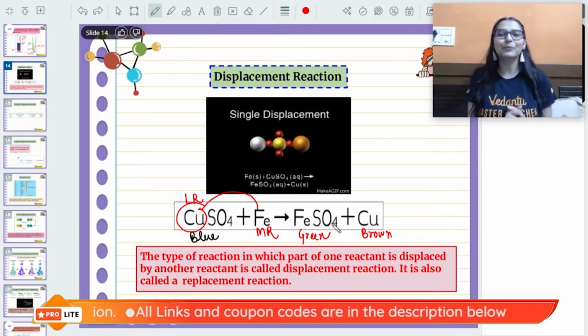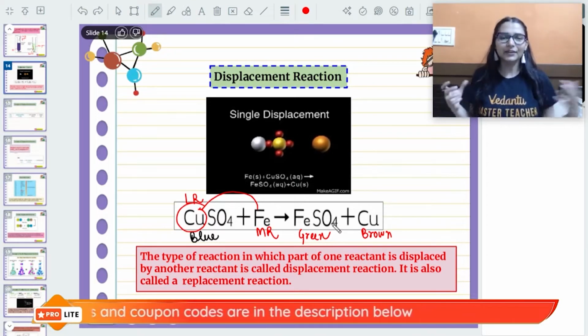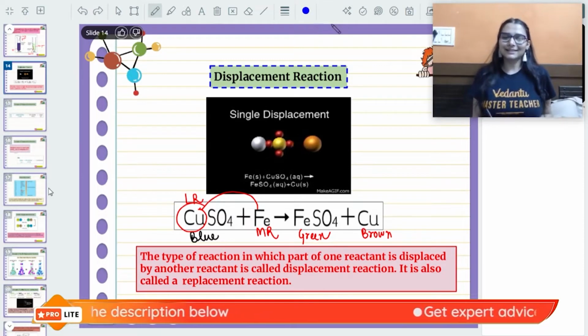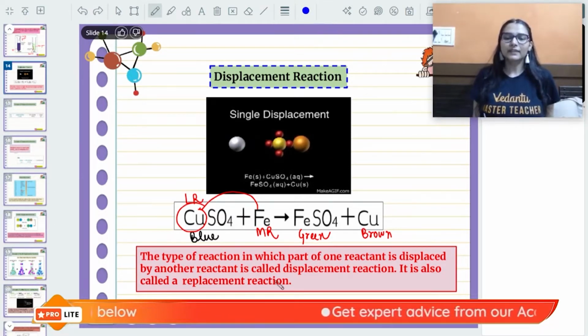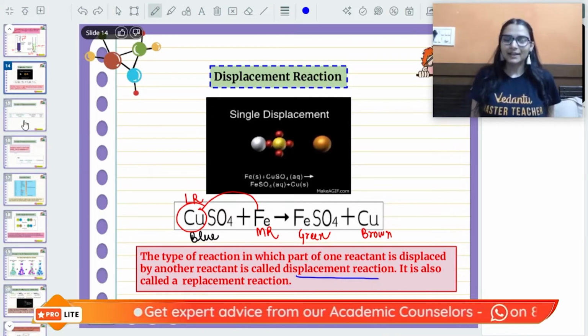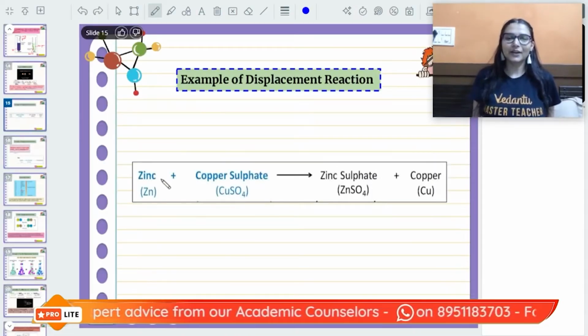So what just happened in the reaction? Iron displaced copper. More reactive iron has displaced less reactive copper. These reactions are displacement reactions. Okay. Simple thing, we can take another example.